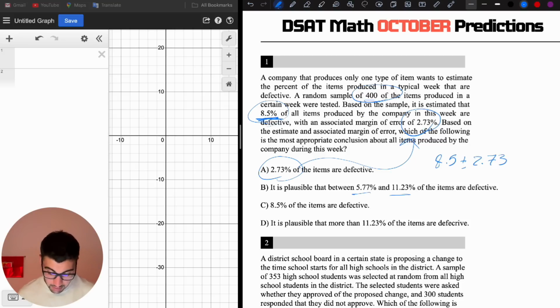Let's check C and D. Well, 8.5% of the items are defective, yes, but we have a margin of error, so we can't say that exactly 8.5% of the items is defective. So no, that's not C. And it is plausible that more than this of the items are defective. Well, since the margin of error is this, what we're expecting is to be between these two numbers. It can't be more than this and it can't be less than this, right? So it's going to be choice B.